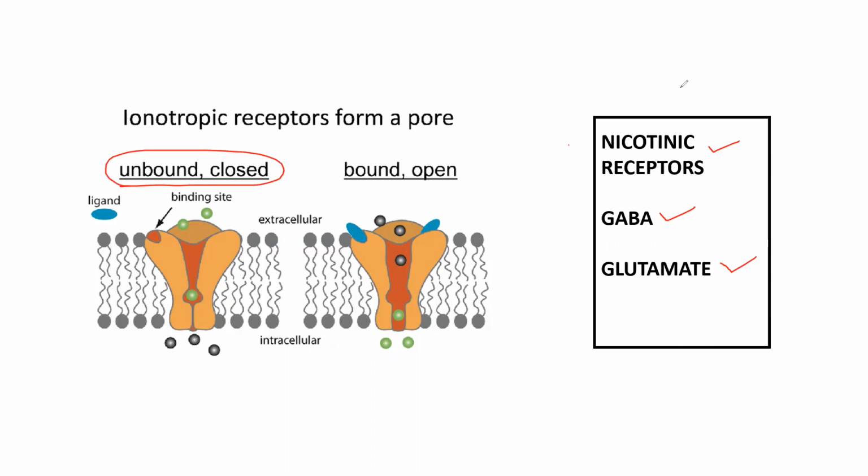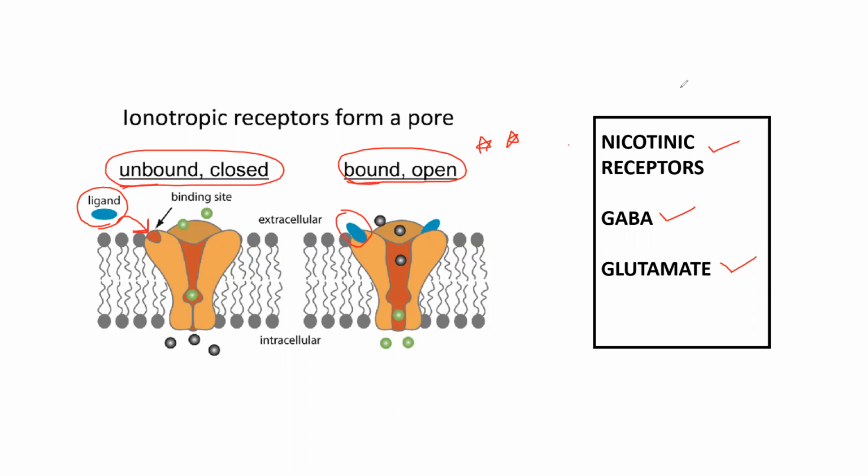This orange colored part is an inotropic receptor. See this ligand, if it comes and binds here, ligand is nothing but drug. If the drug comes and binds here, then this will open.